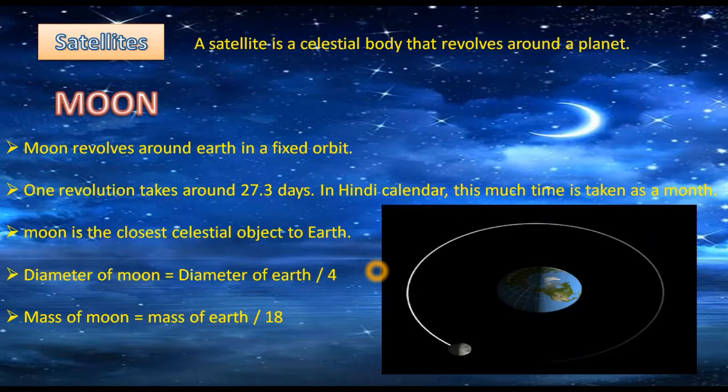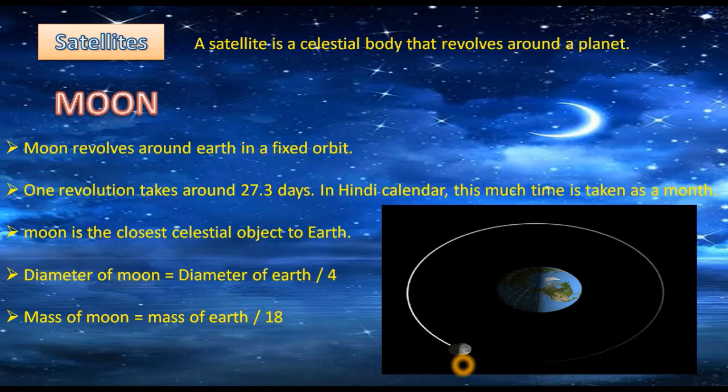Okay? So let's describe the Earth's natural satellite called Moon. The Moon is the natural satellite of the Earth. The Moon revolves around the Earth on a definite regular path, that means on the Moon's orbit. The Moon revolves around the Earth in a fixed orbit, as you can see here in this diagram. This is the Moon's orbit, and the Moon is revolving around Earth. And the gravitational attraction of Earth holds the Moon in its orbit.